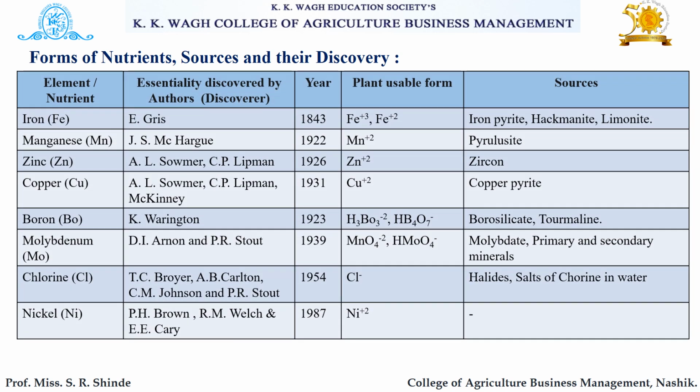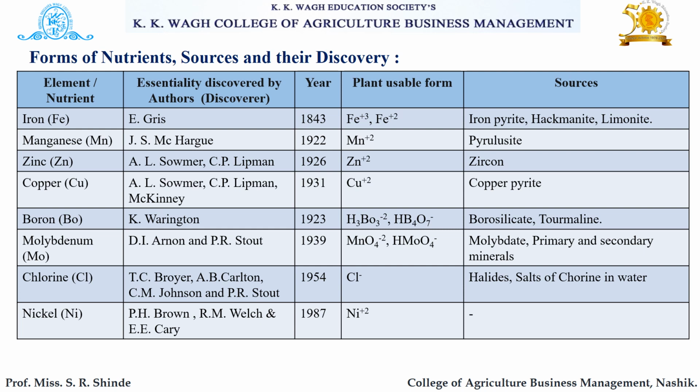Likewise we can also see the remaining nutrients, or micronutrients, like iron, manganese, zinc, copper, boron, molybdenum, chlorine, nickel. Here are these nutrients with their discovery, year of discovery, their plant usable forms and the sources from which we get these nutrients.